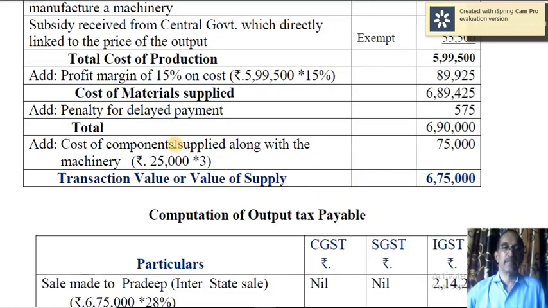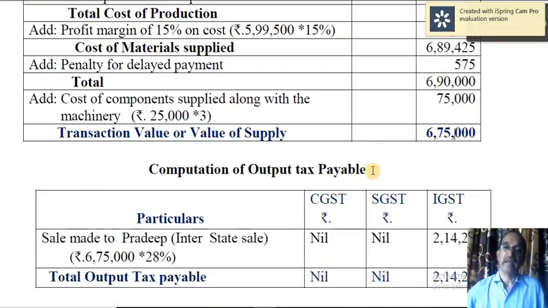Then cost of components supplied along with the machinery, we call this total supply a mixed supply, because they are not naturally bundled, all these items are not closely related, and therefore we call that mixed supply. When you apply mixed supply, the value of the components should be added here, and the transaction value of this mixed supply is 6,75,000. And while calculating output tax, the highest rate should be applied, that is 28% in our case, though the output tax rates are different for different components. So that's about transaction value or value of supply.